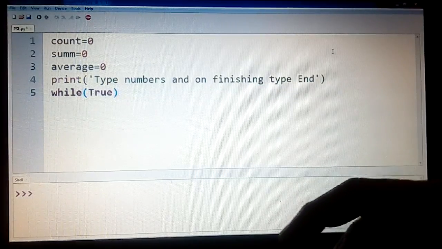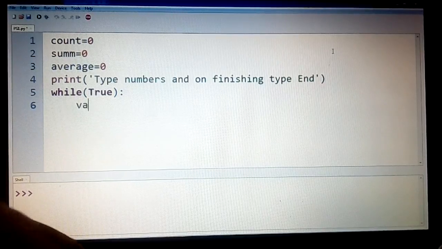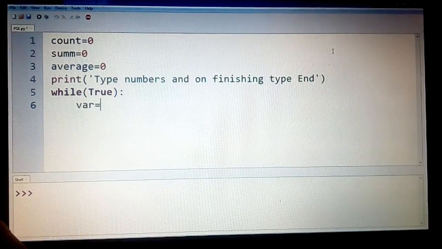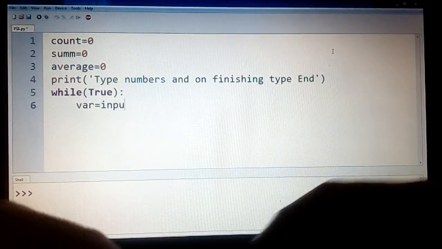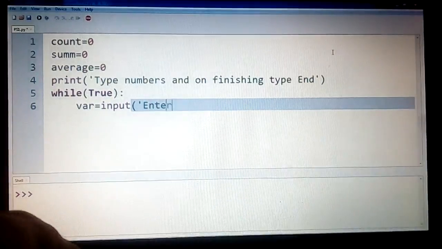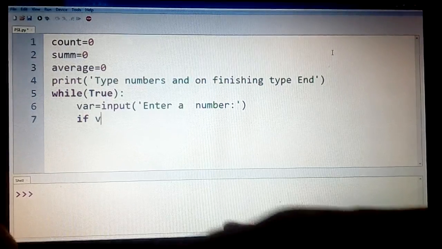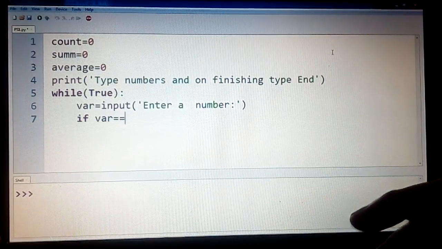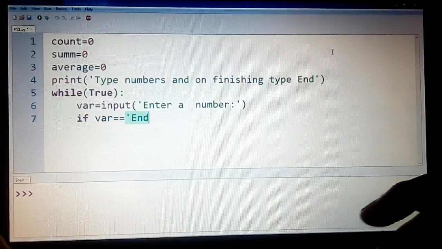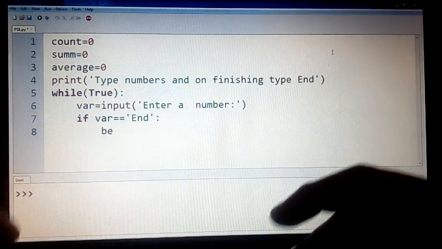This is an infinite loop, and now you keep accepting the value from the user. So you say enter a number. Then you need to check whether your var happens to be equal to end, then immediately come out of it, that is, break the loop.